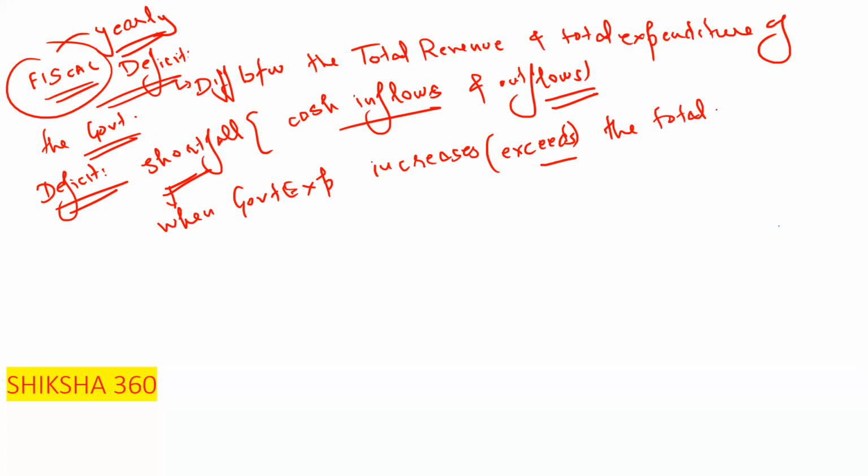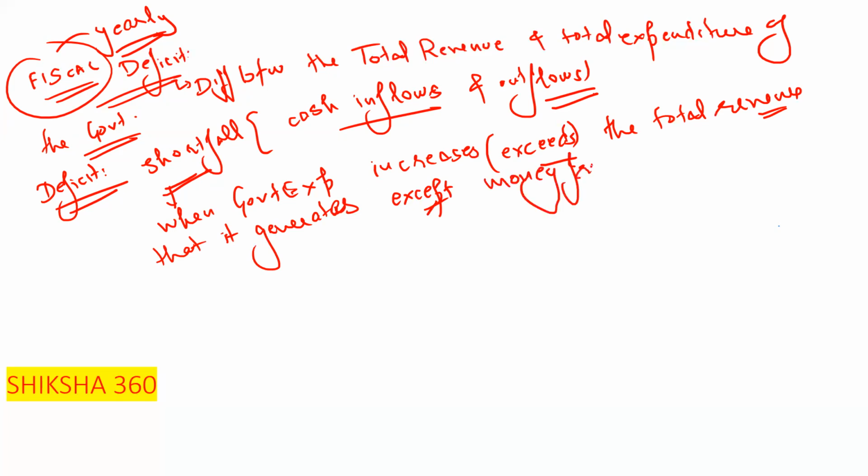the total revenue that the government generates, except money from borrowings. Money from borrowings is not included in that. So a shortfall occurs when government expenditure exceeds the total revenue it generates, excluding money from borrowings.